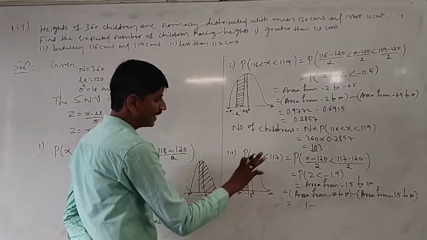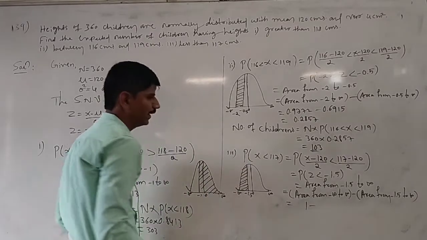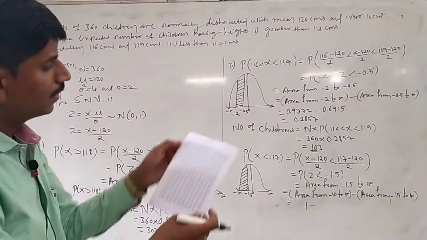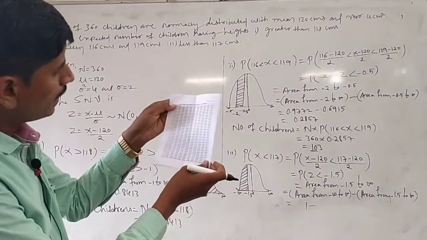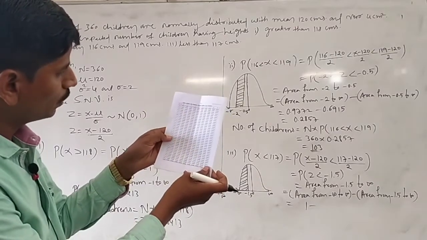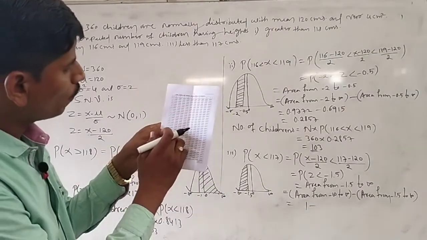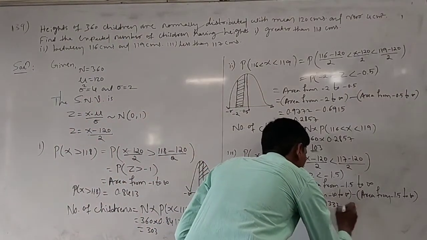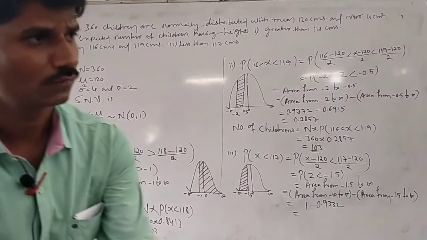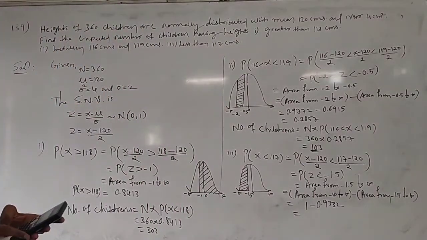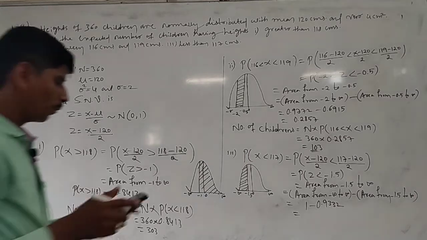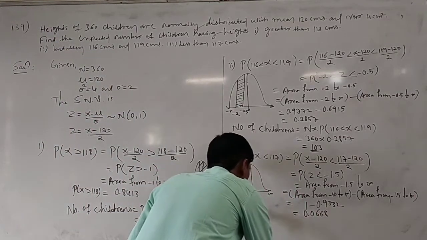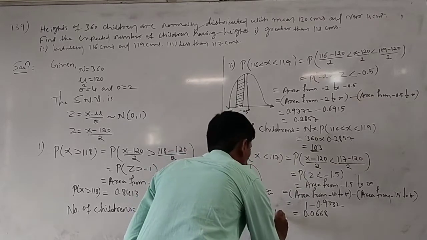Okay, next the area from minus 1.5 to infinity. Here we have to refer to the table values. Since the z value is minus 1.5, you have to use page number 429. For minus 1.5, the value is 0.9332. So 1 minus 0.9332 is 0.0668. It is the probability of x is less than 117.